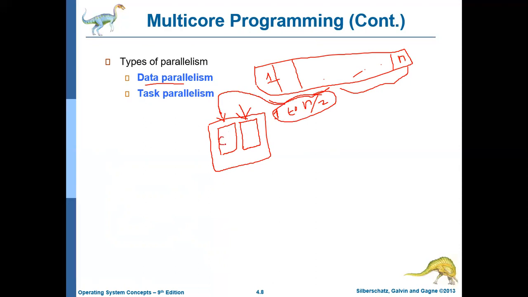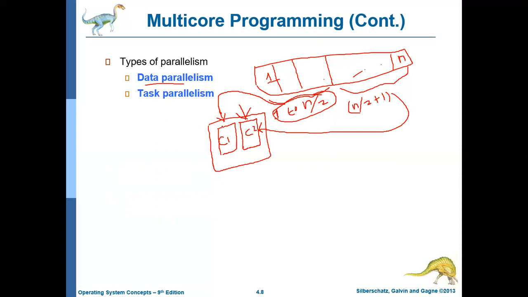And the contents from the n by 2 plus 1 location to the nth location will be added by core 2. Then the results of core 1 and core 2 will be added to get the final output.